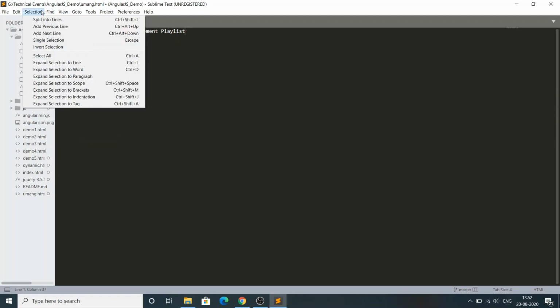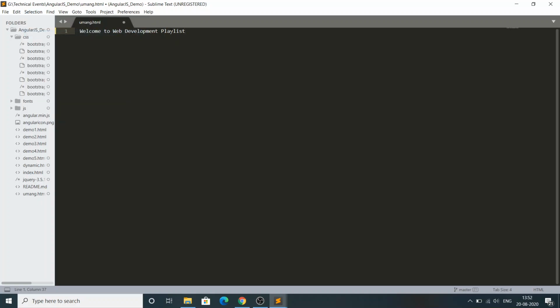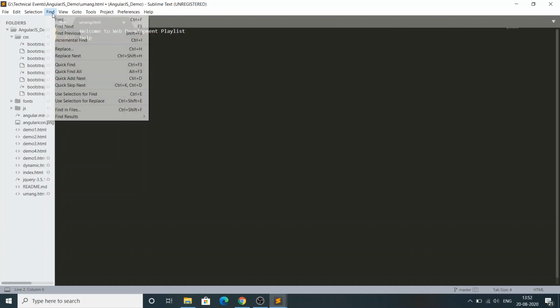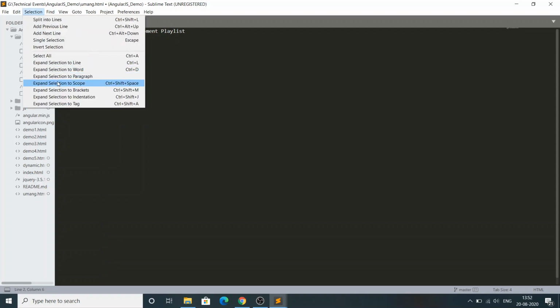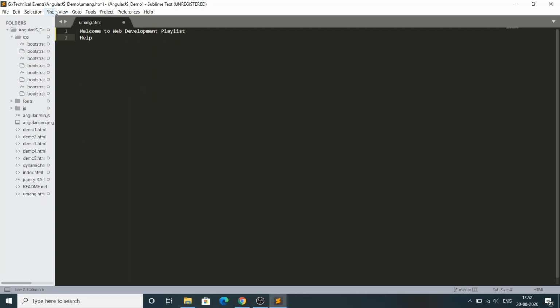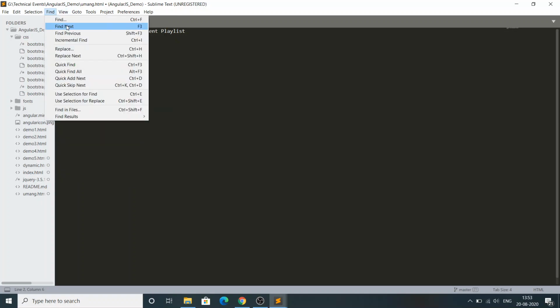And Find, Selection: Split into Lines, Select All, Expand Selection to Line, Add Next Line. For example, see, if I click on Next Line, see, Find, Selection, Next Line, Expand Selection to Brackets. So everything will be useful when you start writing code. You can understand the use of every option when you start writing websites by yourself.